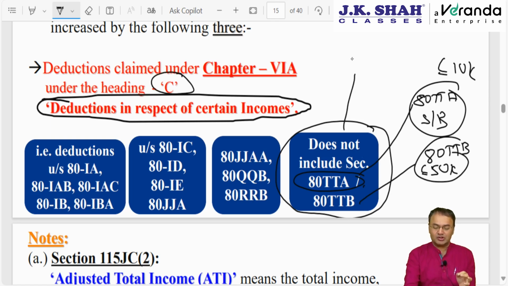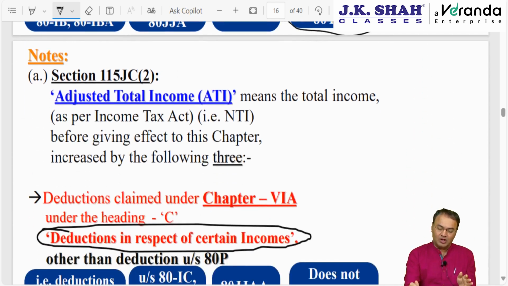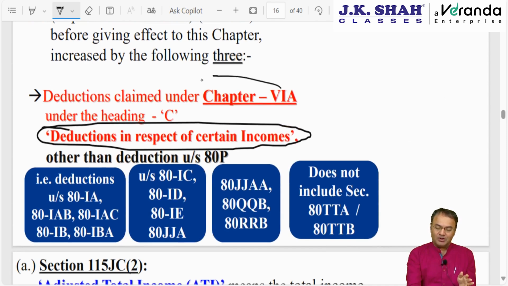For these 2 sections, the government introduced heading CA. That's why they are not to be added back. What is to be added back is only deduction under heading C. So deductions under 80C, 80D, Mediclaim, LIC, PPF, all those things are not to be added back and will be allowed intact. But chapter 6A heading C, so these 12, other than under section 80P.